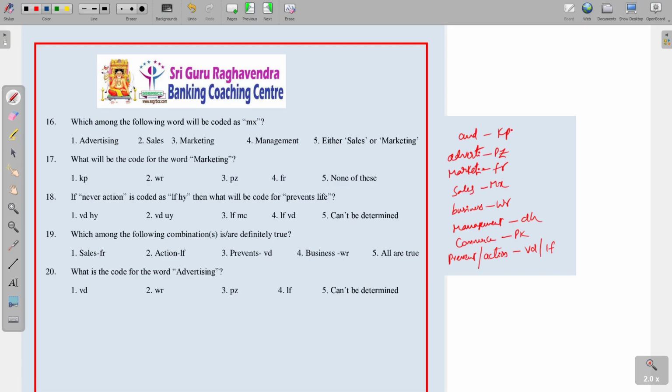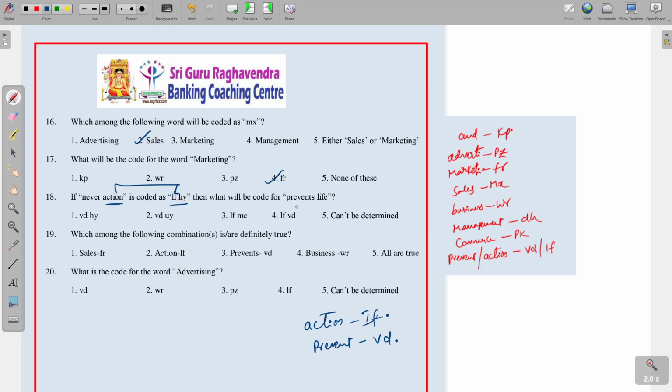See the first question. Which among the following words will be coded as MX? So MX is coded as, that is sales. What will be the code for the word marketing? So marketing, that is FR. If prevent action is coded as VD and IF. Okay, so what will be the code for prevent life? Already prevent and action is coded as VD or IF. So here action is coded as what? That is IF. So action is IF. Then prevent is coded as VD.